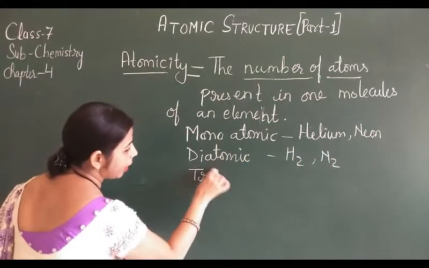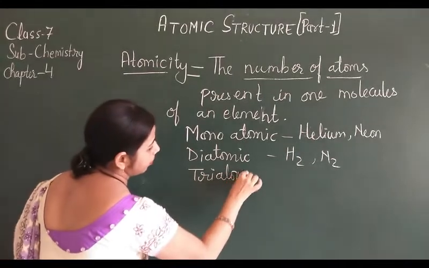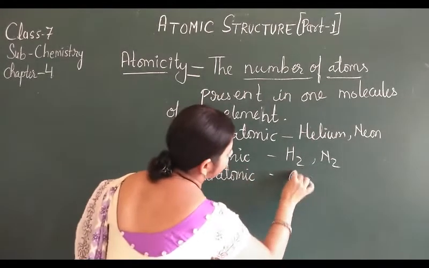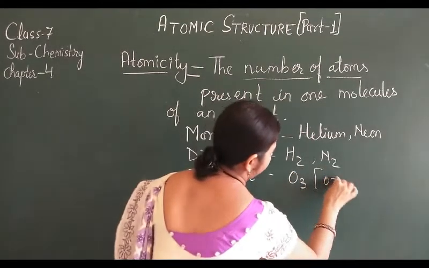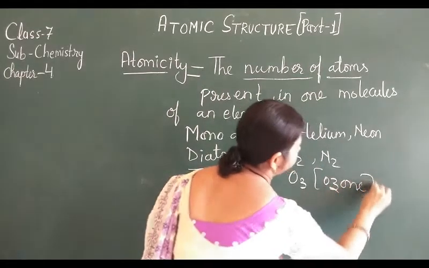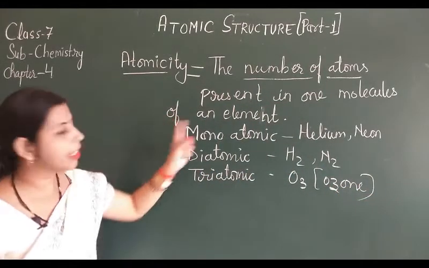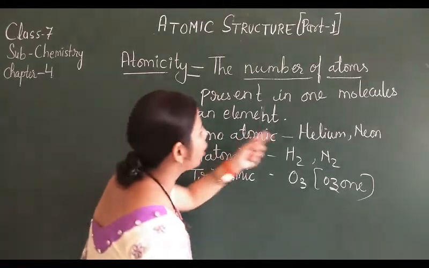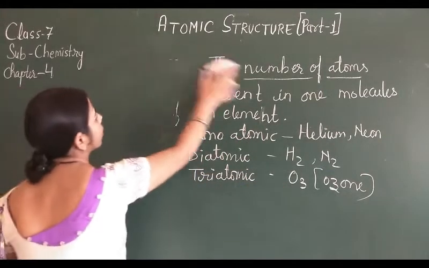Triatomic, three atoms are there, like ozone. Okay, so this is atomicity, the number of atoms present in one molecule.